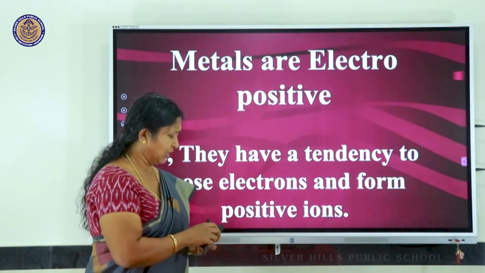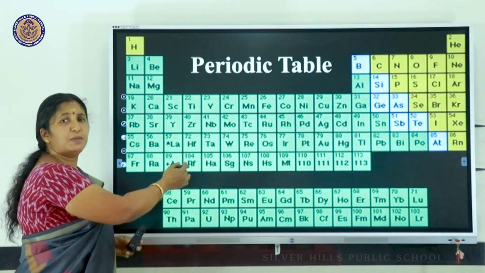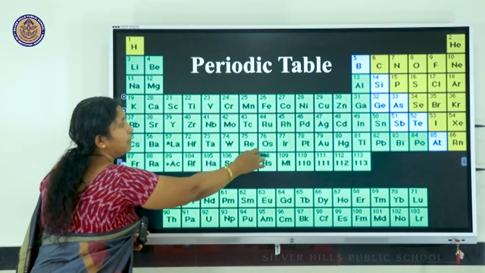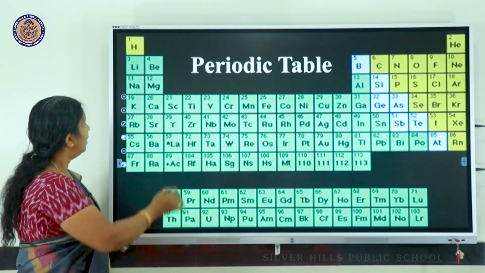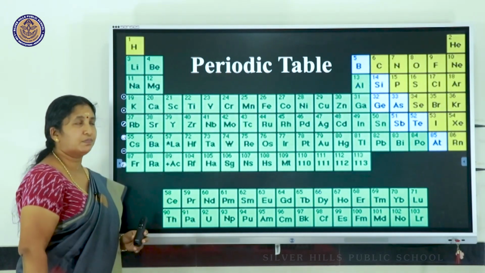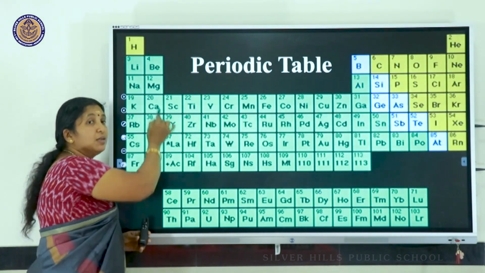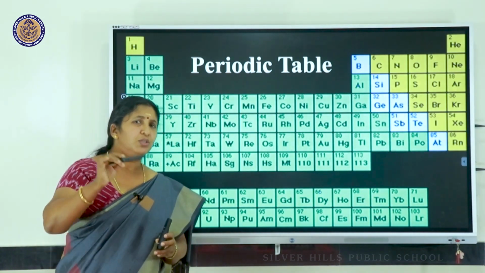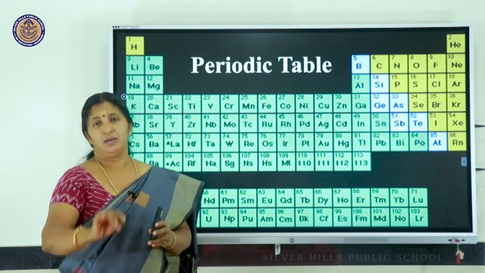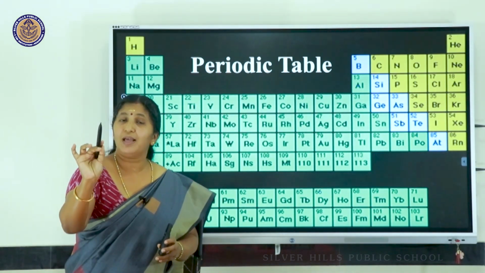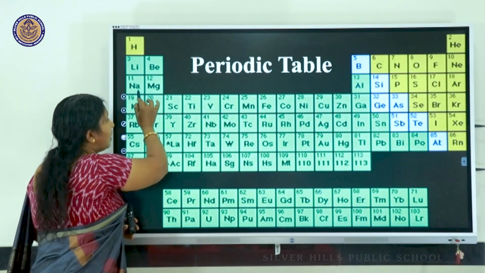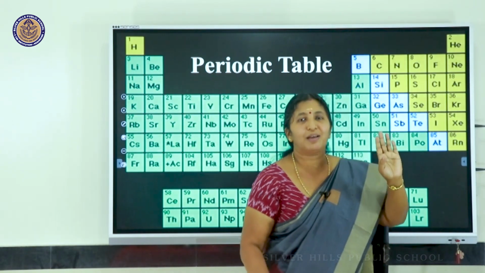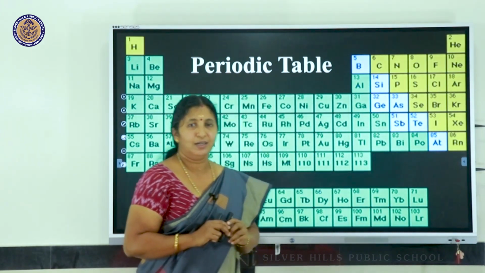Why do metals do this? That is because, you see, this is the periodic table which we discussed in the last class. Here you see all the metals on the left hand side. Take for example sodium. Sodium has atomic number 11. That means it has an electronic configuration 2, 8, 1. Sodium has 1 valence electron, and if it loses that 1 electron, it will gain neon's configuration. It will have 8 electrons in its outermost shell.